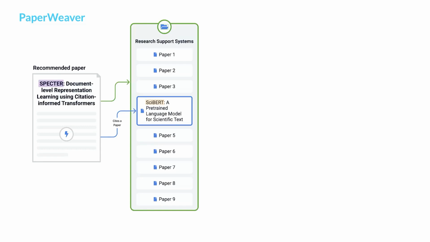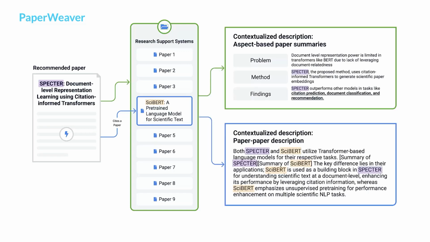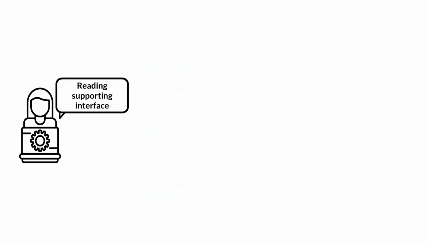To help researchers more deeply understand the relevance of recommended papers to their own research context, we proposed PaperWeaver, a new paper alert system that can enrich existing paper recommender systems by generating descriptions of how each recommended paper relates to a user's interest and their collection of papers. This is how our system works.